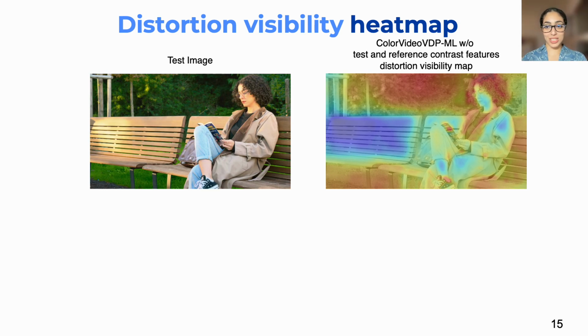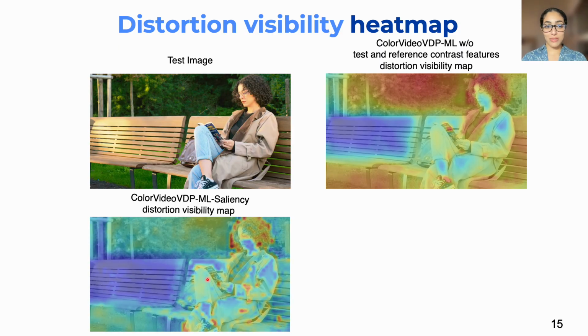To assess more the effectiveness of our metric in learning saliency and texture similarity information, here we visualize the distortion heat maps. We start with ColorVideoVDP-ML without any test and reference contrast filters. Basically, just imagine a distortion predictor, which is similar to what the original ColorVideoVDP is doing. You can see we still have this issue that it's giving similar importance to the background and the foreground. For ColorVideoVDP-ML saliency, we see less of this problem. However, it's still accounting for a lot of distortion in the background.